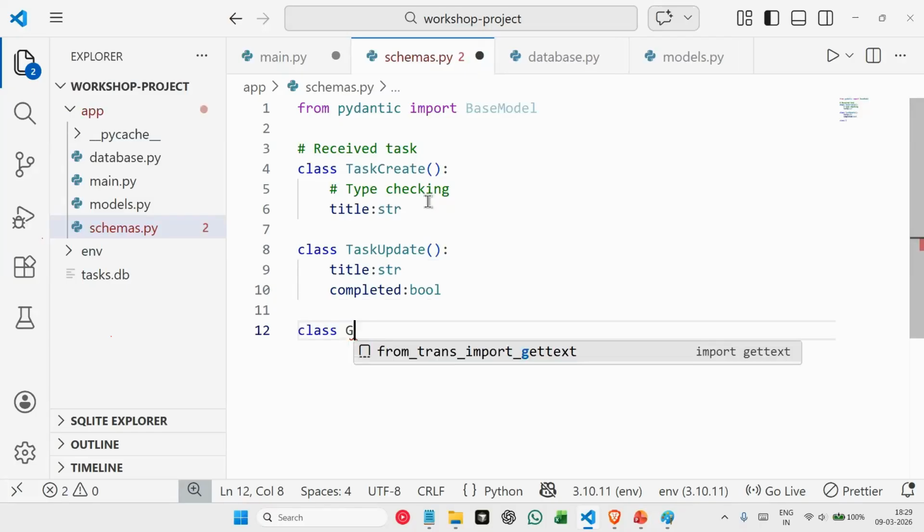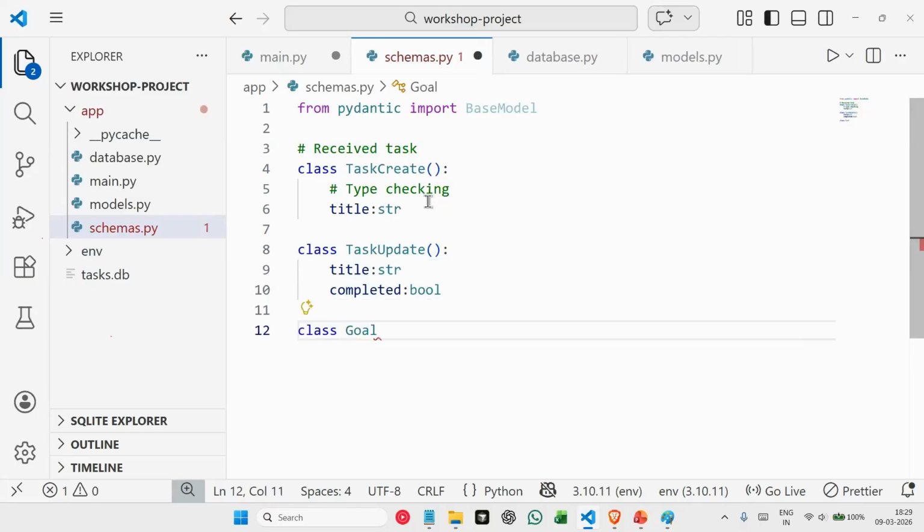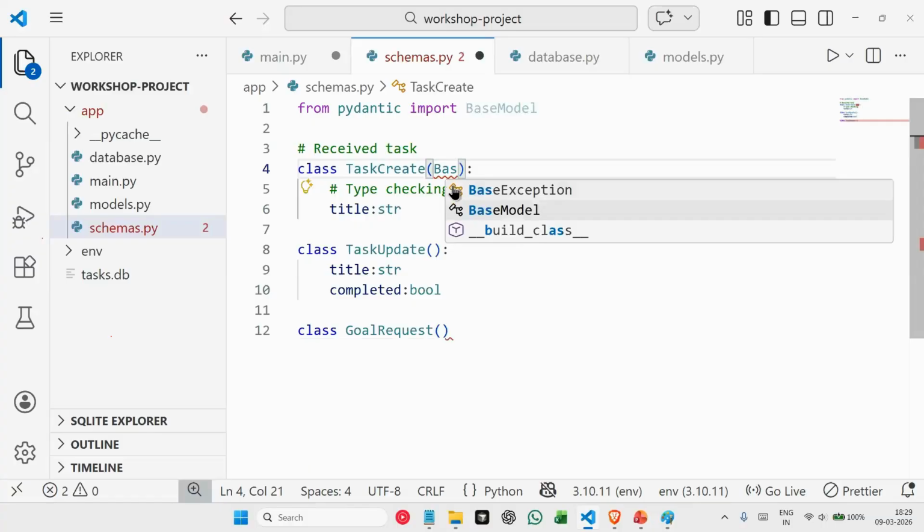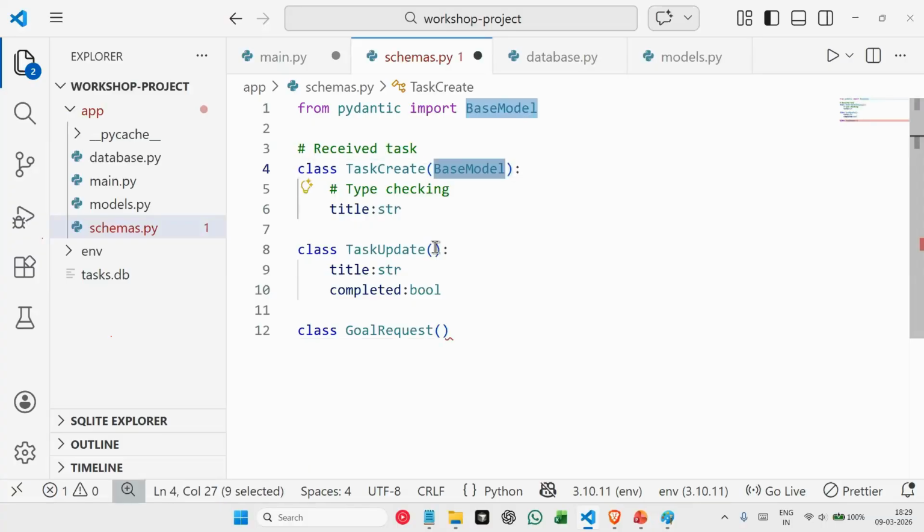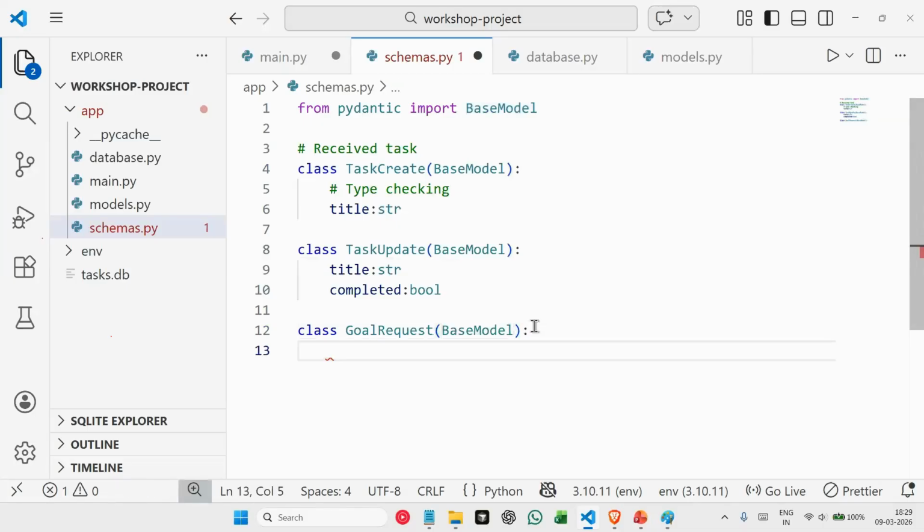I'm creating another schema for our goal. So we are sending a request to AI, right? For that we are saying goal request, and for all of these we will be passing base model. For all of this we are passing base model that we have imported here. Base model, base model, and base model. And here for goal, we are sending just a goal, which is str, string type.